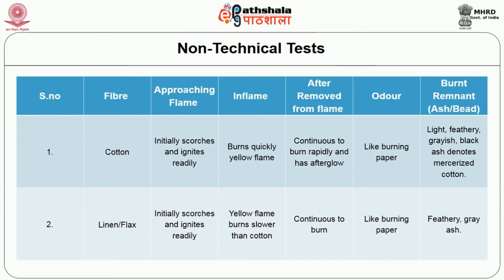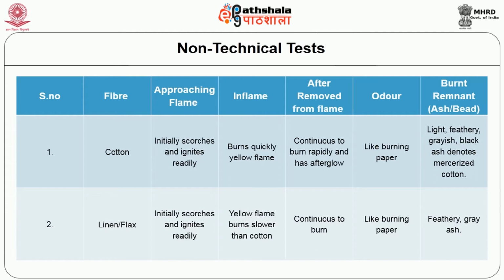While approaching flame, it initially scorches and ignites readily. Under flame, it burns quickly with a yellow flame, and after removing from the flame, continues to burn rapidly and has afterglow. Regarding odor, it burns with a pepper smell, and the remnant is light feathery grayish black ash for cotton,